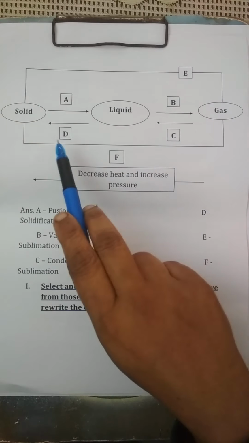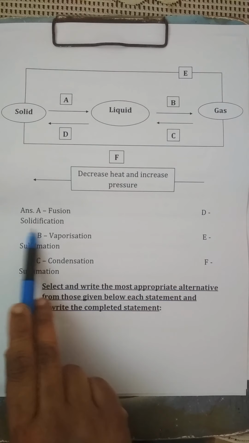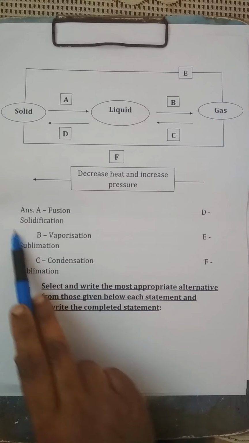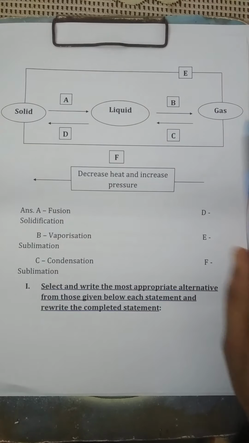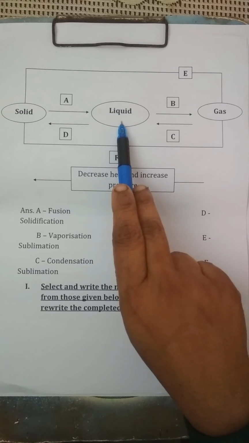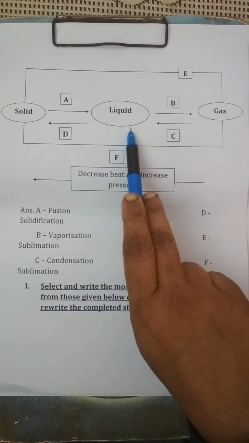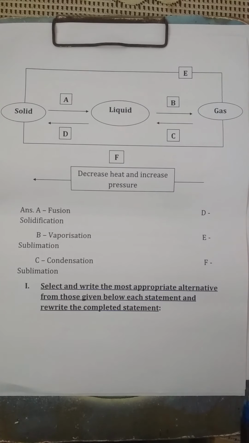Liquid becoming solid is solidification. So you should know all these conversions now. Solid to liquid is fusion. One more thing: liquid becoming gas is evaporation and vaporization also. Gas becoming liquid is condensation. Give a reason: early morning you will see dewdrops on your cars. That is condensation. It is becoming liquid.